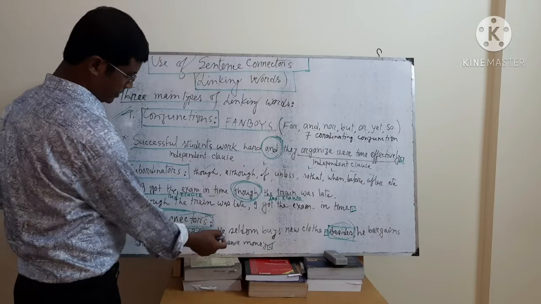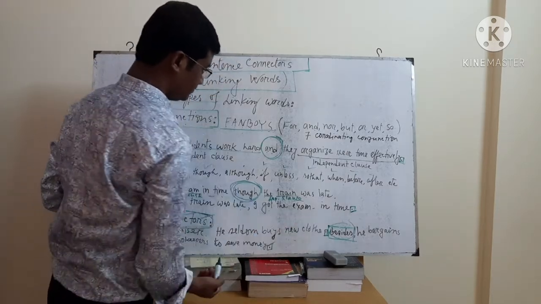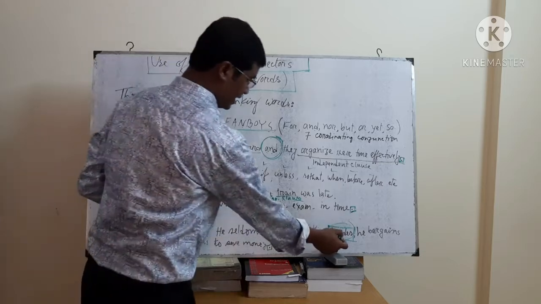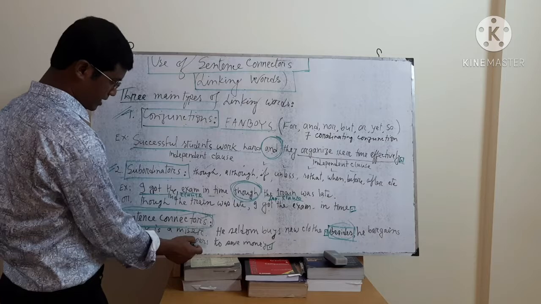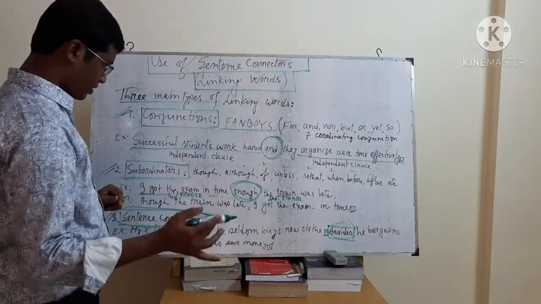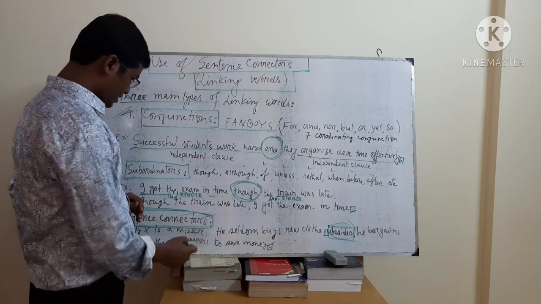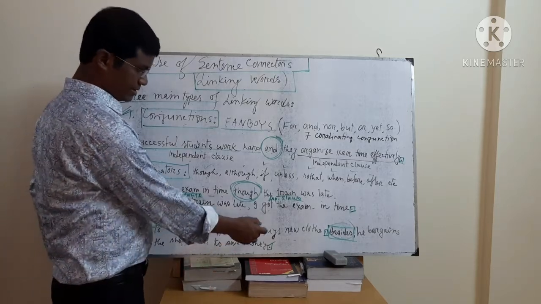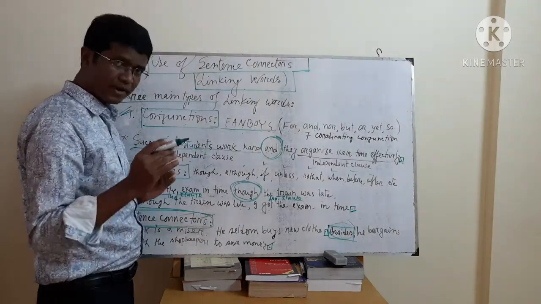He seldom buys new clothes. Besides, he bargains with the shopkeepers to save money. Every sentence here is used separately.